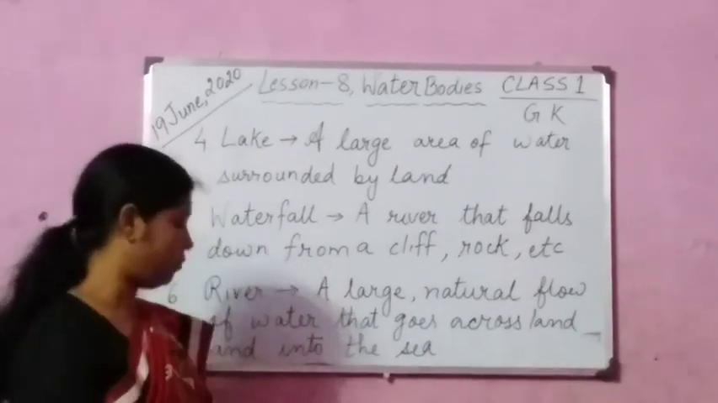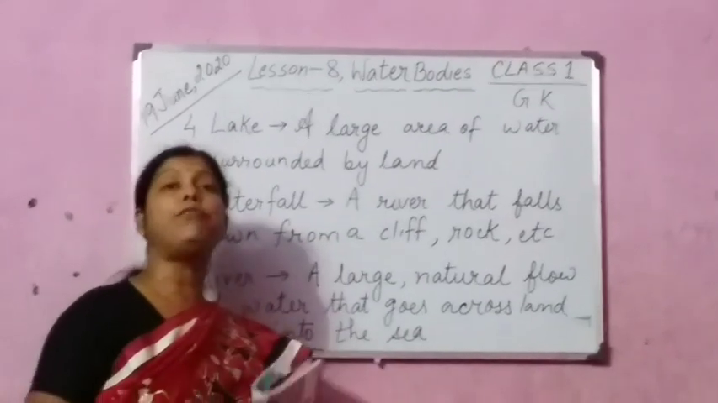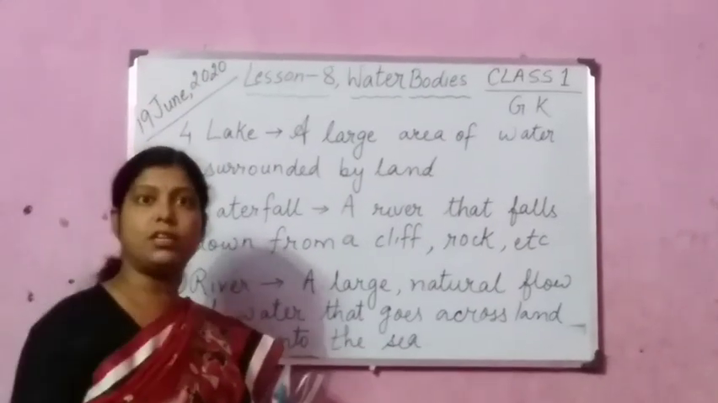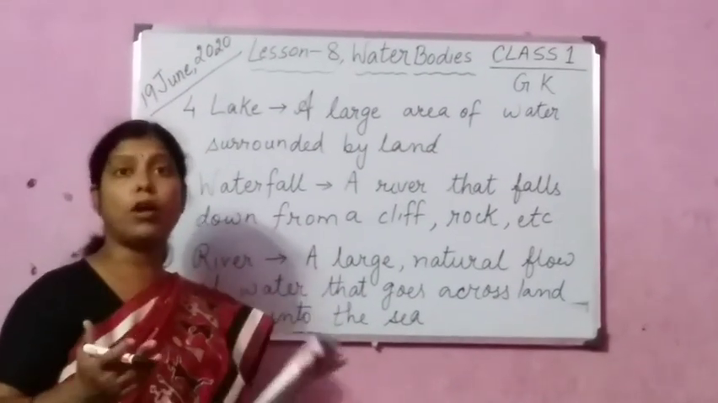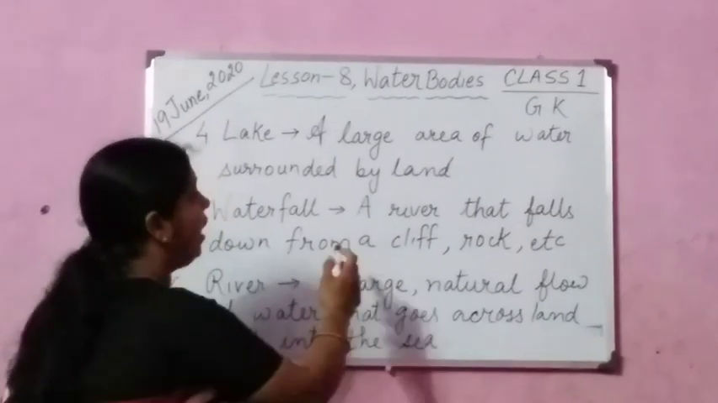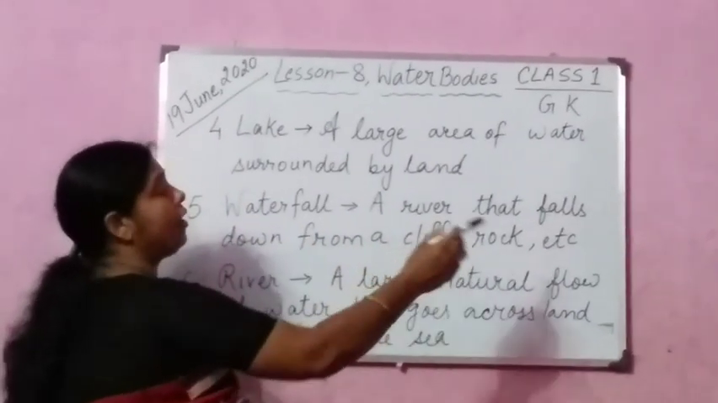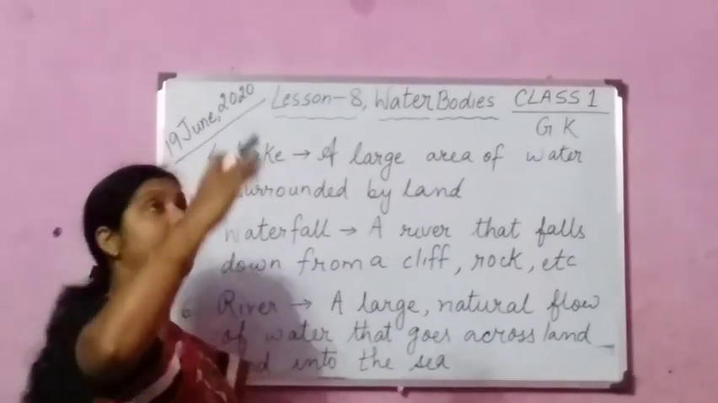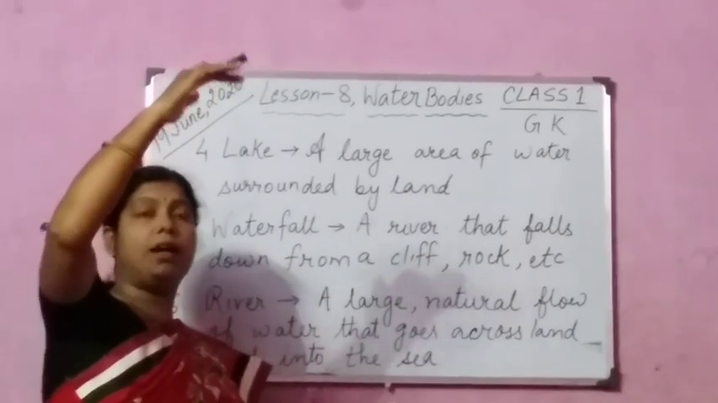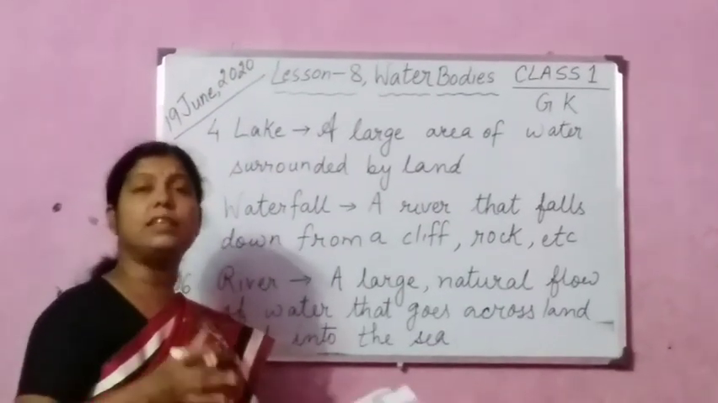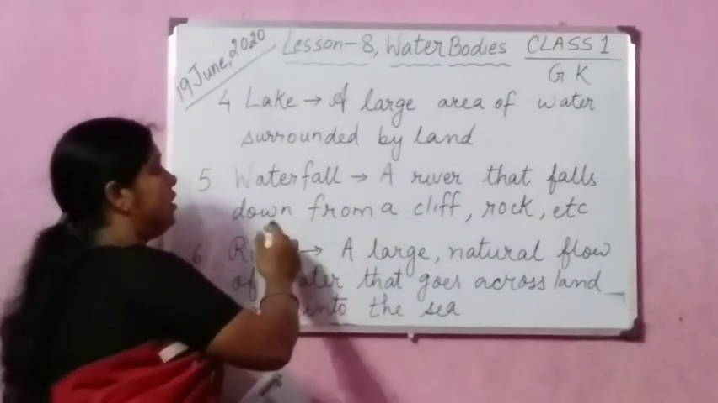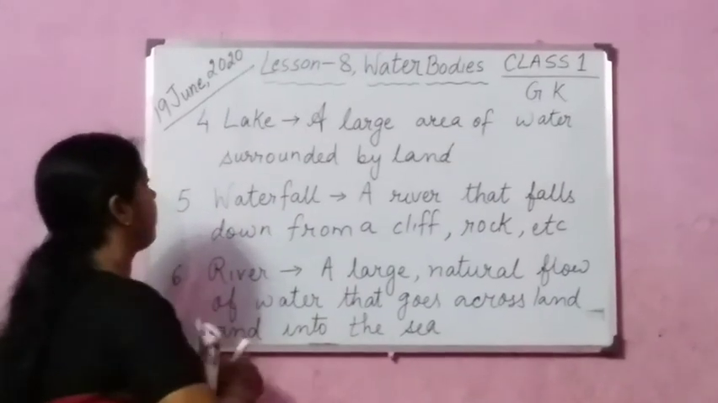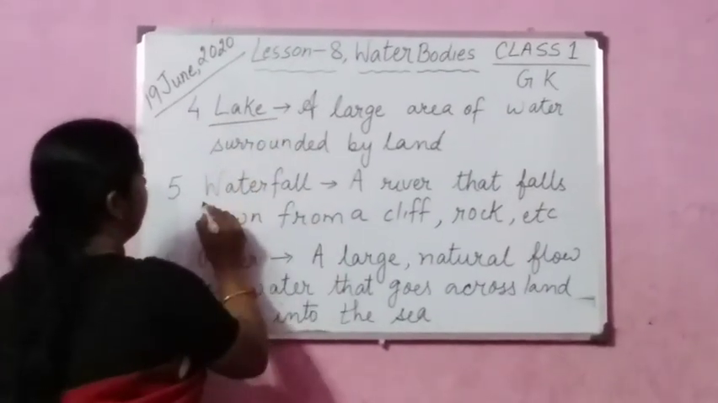Now next one you see, number 5 is waterfall. Water that falls from top. From the top of a mountain it can fall, like from a cliff or a rock, that is a waterfall. A river that falls down from a cliff, rock, etc. You see the picture, you can easily get it, that from the top of a mountain the water is falling. That is a waterfall. Number 4 is lake. Number 5 is waterfall.